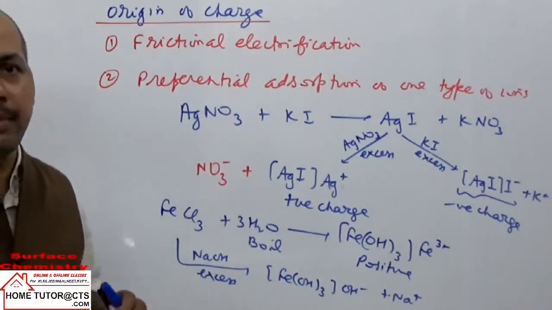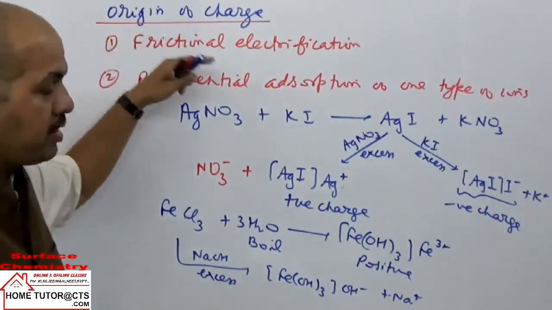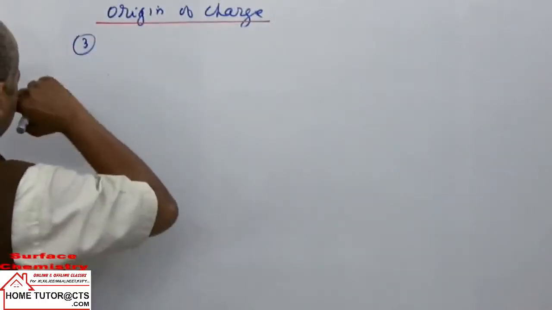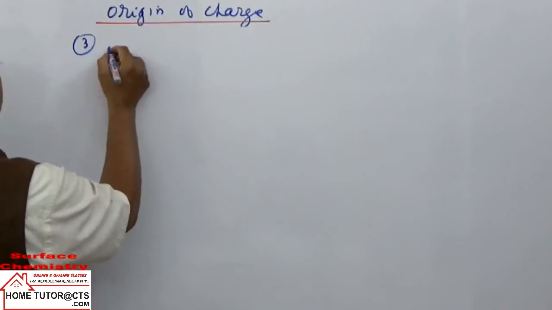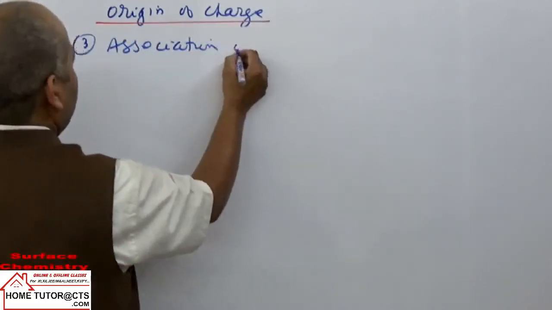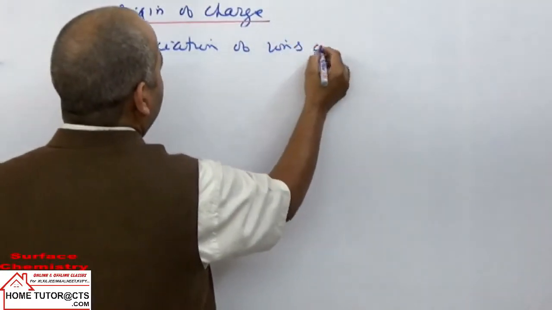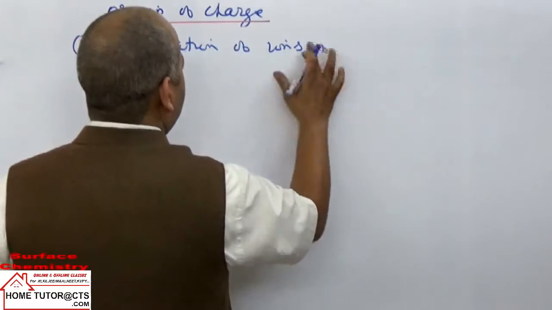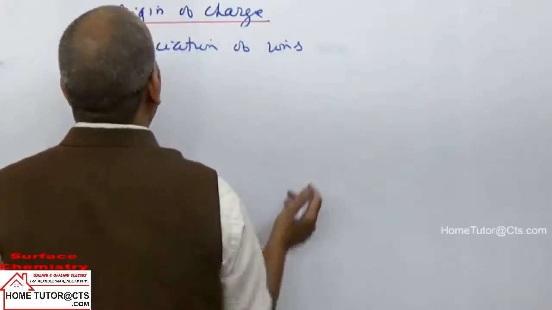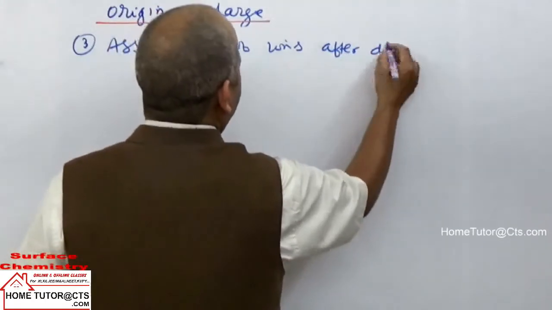Now next can be taken in the method of origin of charge: association of ions after dissociation.